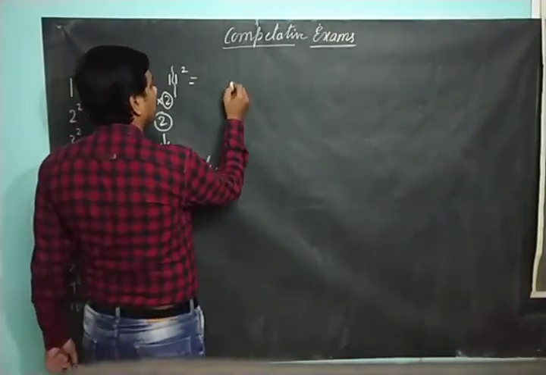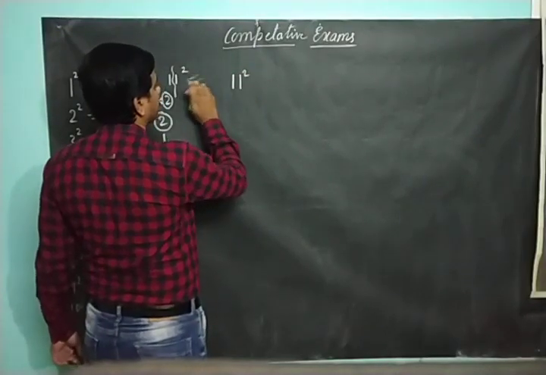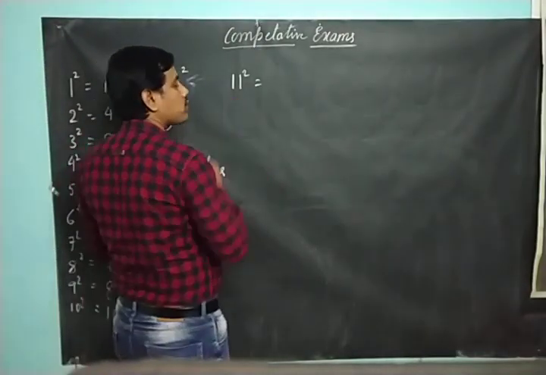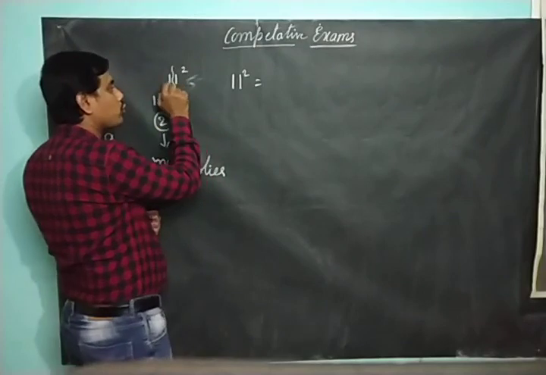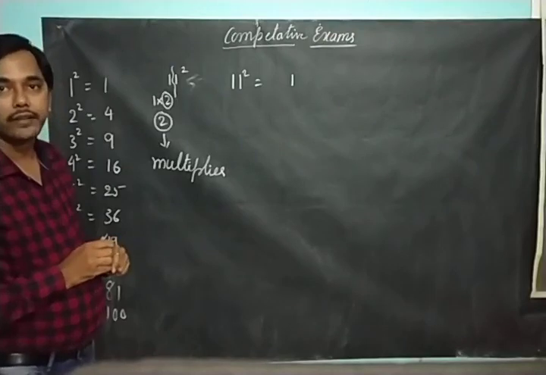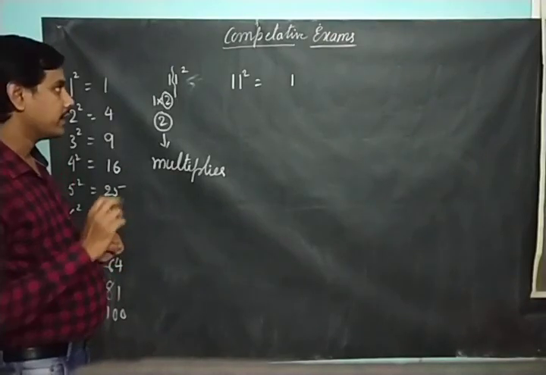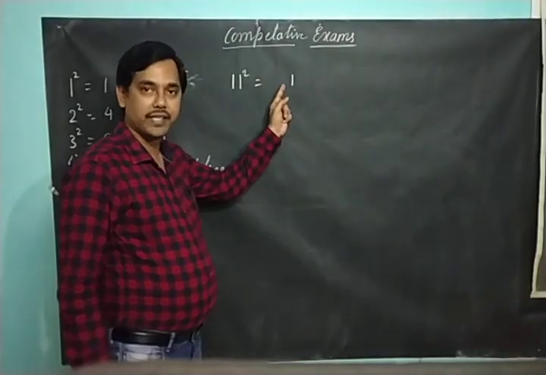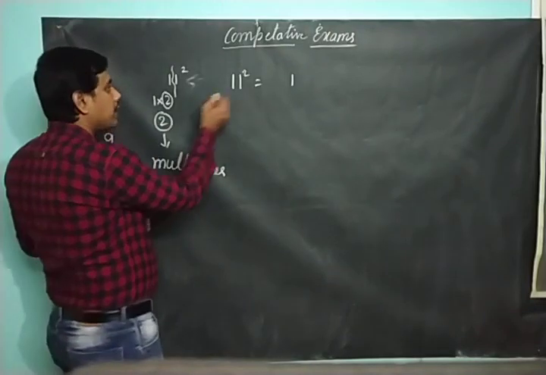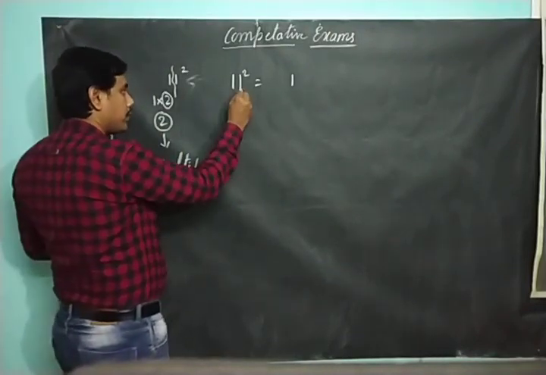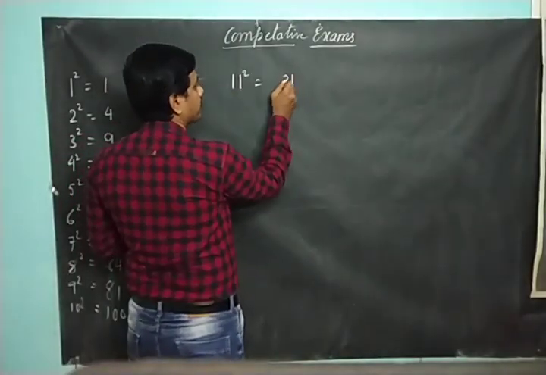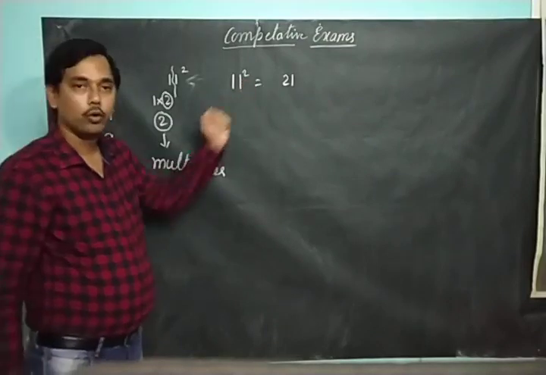So now 11 square. Remember the multiplier here. Now, what is 1 square? I have split this into two parts. What is 1 square? 1. First step, you need to square the unit digit place. You will get 1. Now multiply this multiplier to this unit place. Multiply this 2 to this 1. So what you will get? 2. Write it beyond 1.